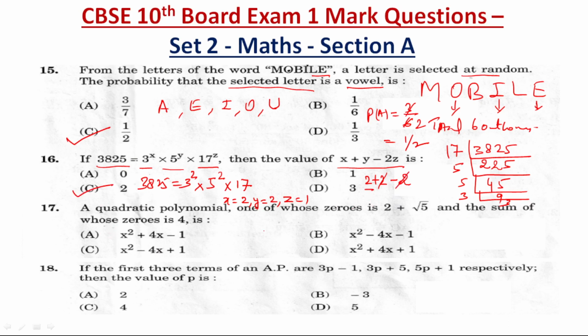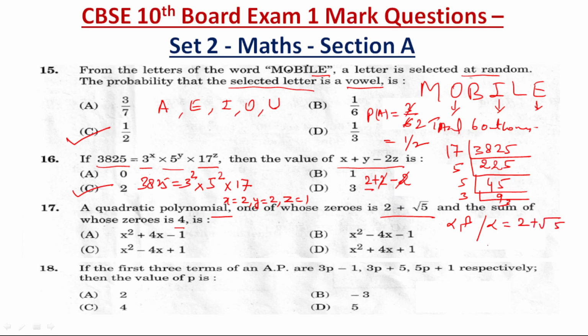Question number 17. A quadratic polynomial, one of whose zeros is 2 plus root 5 and the sum of whose zeros is 4. So one zero is given. Let us take the zeros of the polynomial as alpha and beta, and we are given alpha is equal to 2 plus root 5.